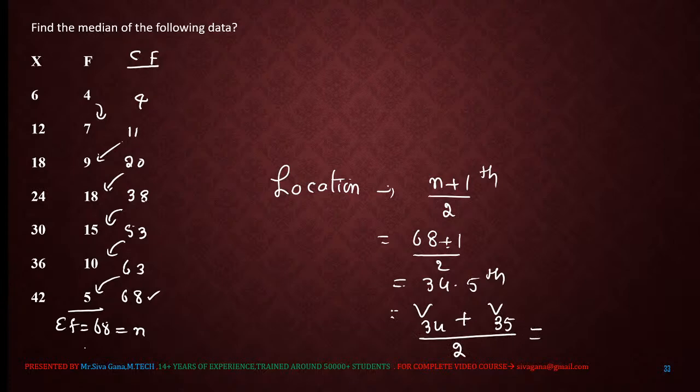Now, what is the value at the 34th place? This is important. See here, the cumulative frequency column. Everybody observe the cumulative frequency column.